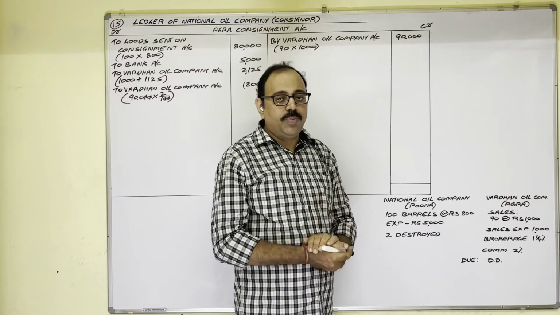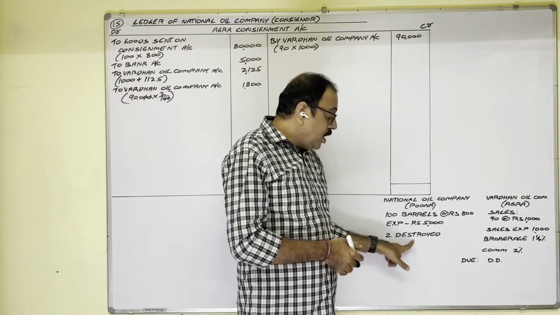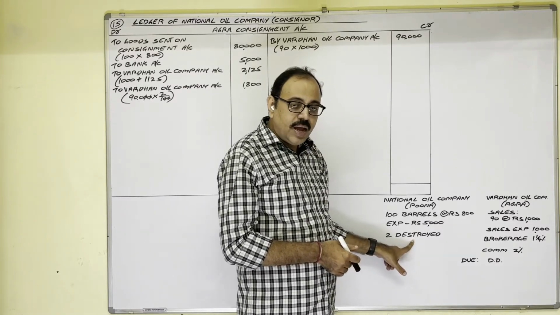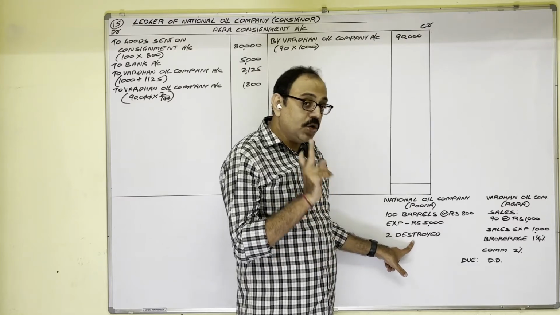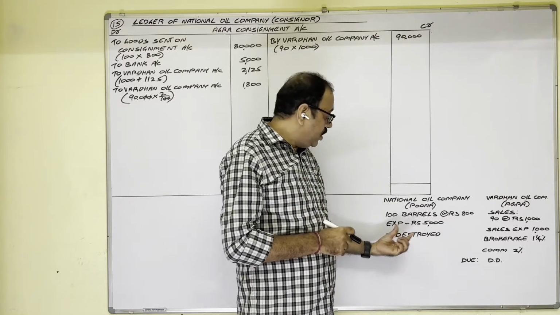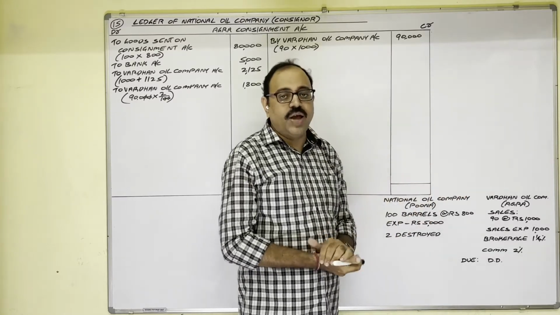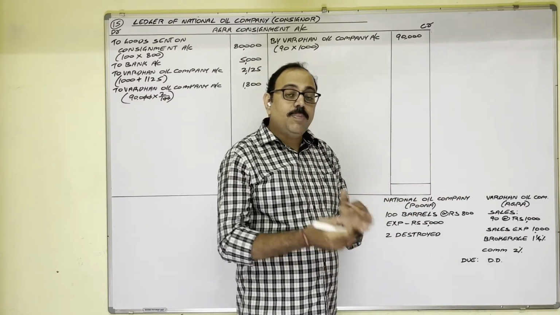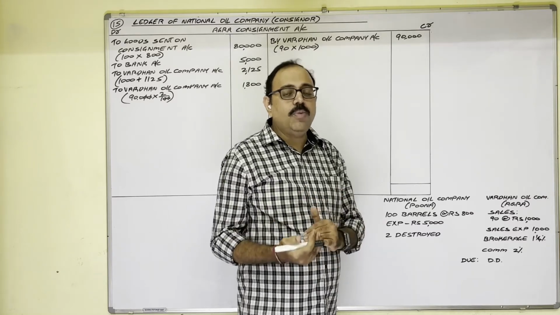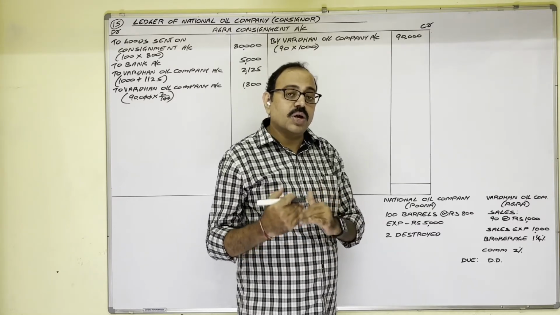But in the present problem, 2 barrels are lost in transit and this loss is to be considered as normal loss. Then these 2 barrels' value also we should include in unsold stock value. Therefore, in a separate manner, by using a formula, we have to calculate unsold stock value here.